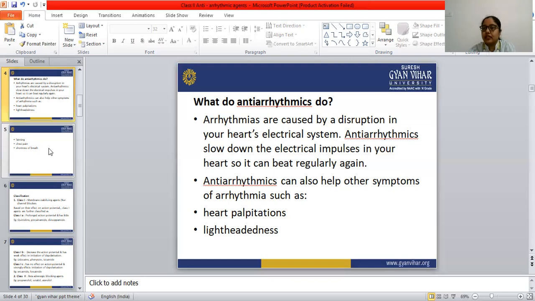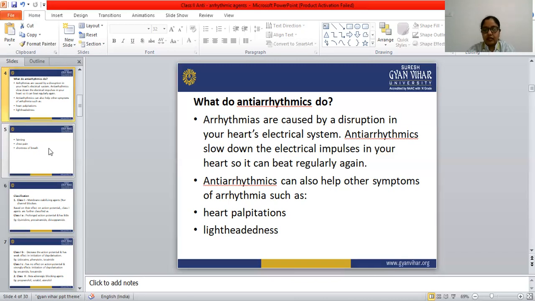The first reason is disturbance in the generation and the conduction of the impulse. The second reason is some disease like ischemia and hypertension. If any patient is suffering from ischemia and hypertension, arrhythmia can arise in that patient. So this is all about the arrhythmia and the antiarrhythmic drugs.